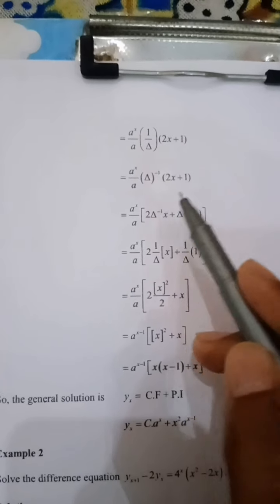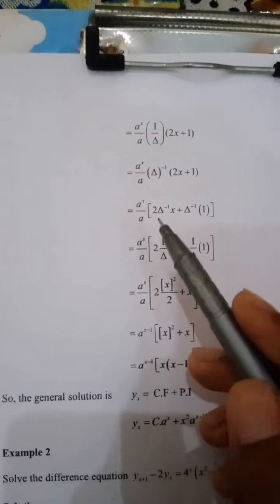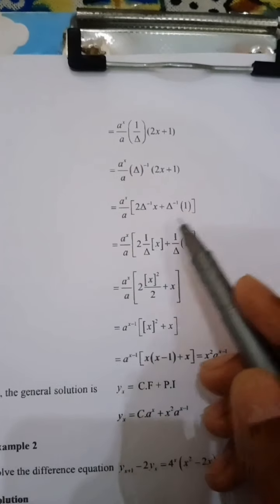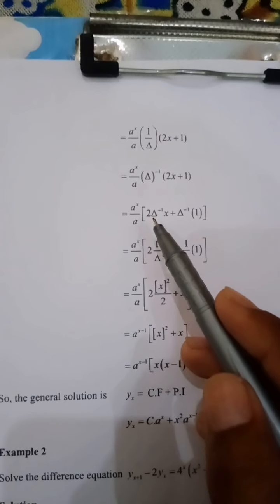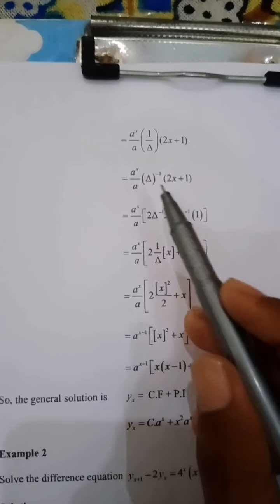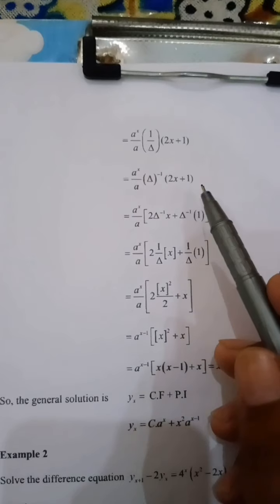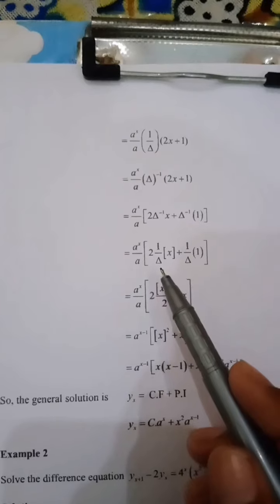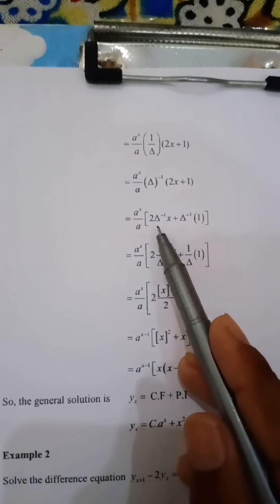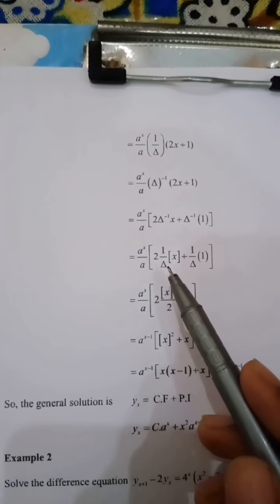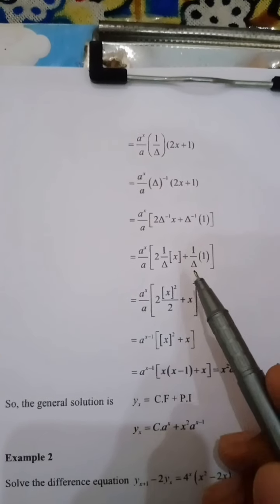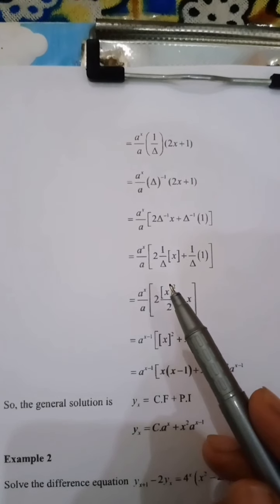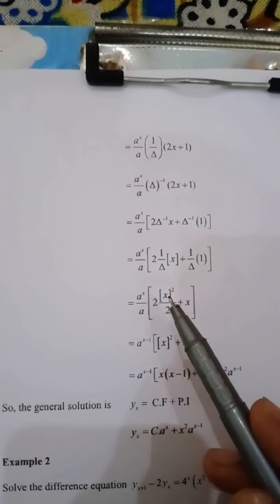We take the forward operator in inverse form on 2x plus 1, and for the inverse of the delta operator we use the binomial series. Multiplying the forward operator by 2x plus 1, we get the result. Now 2 into 1 over delta of x plus 1 over delta of 1. Here 1 over delta represents the integration of x.